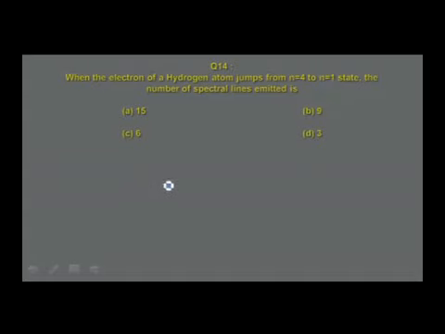So the formula to be used is n(n minus 1)/2, that is equal to 4 into (4 minus 1)/2, that is equal to 4 into 3 by 2, which is equal to 6. So the answer for the question is 6.